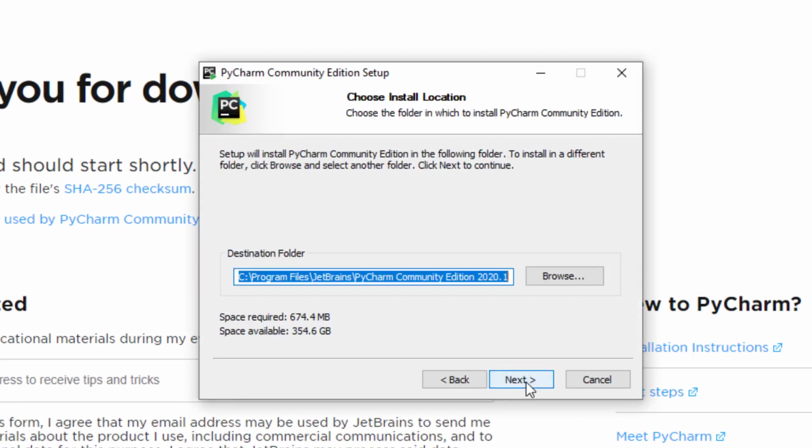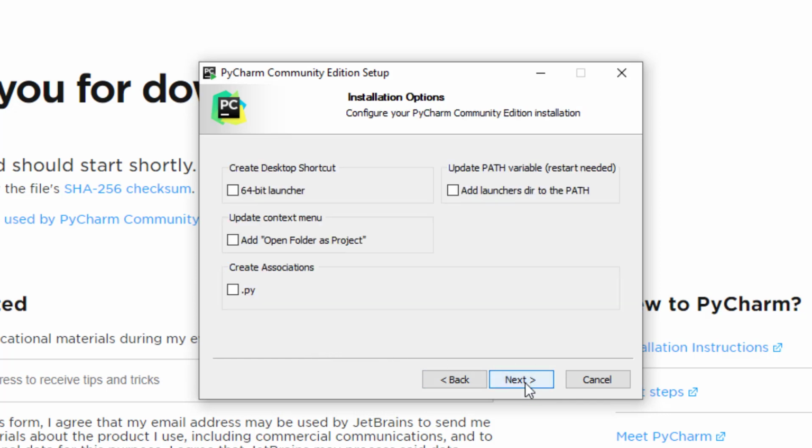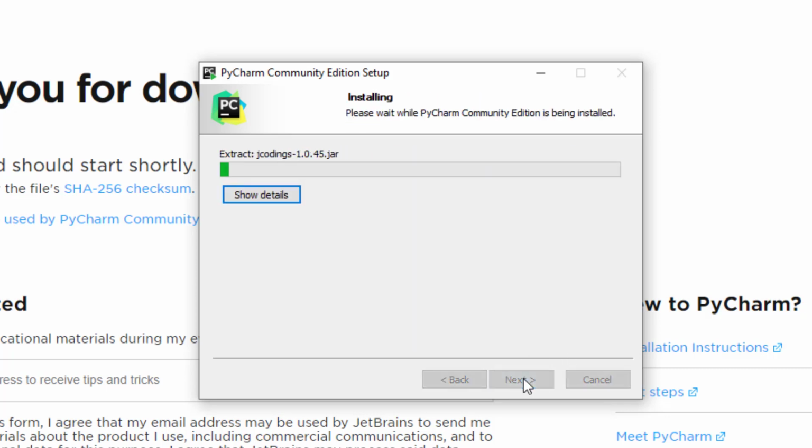Okay, the installation starts. We'll just click on next and keep the path as it is. You can of course change it if you like. The capacity needed is written here. We'll click next. We can set the system. I will choose 64 bits, which is my machine. And of course the other important thing is to choose the associators to .py, which is the extension for Python files. I will press next and then install.